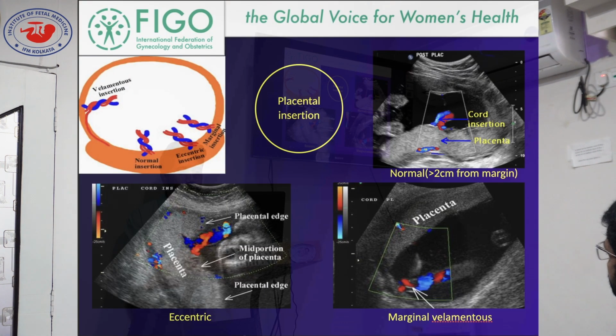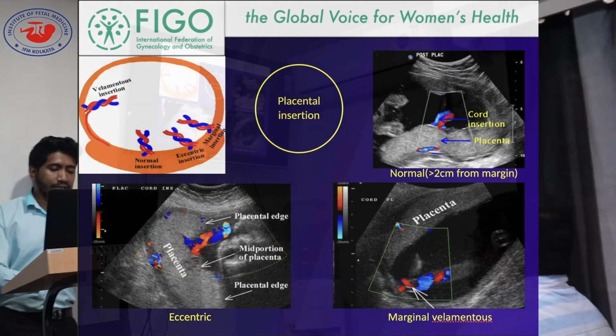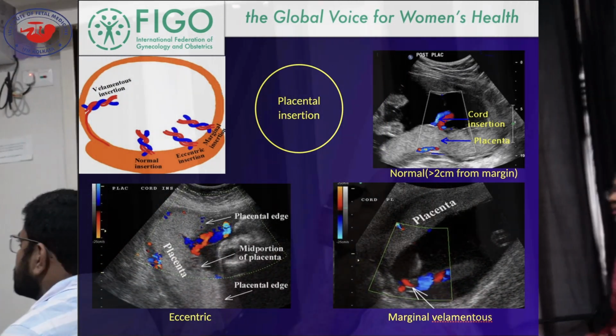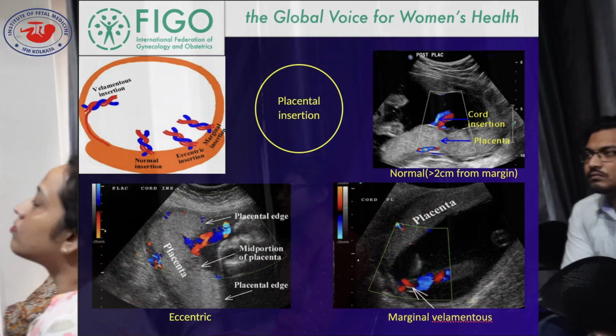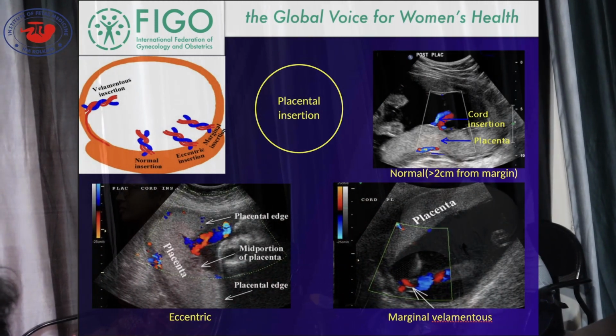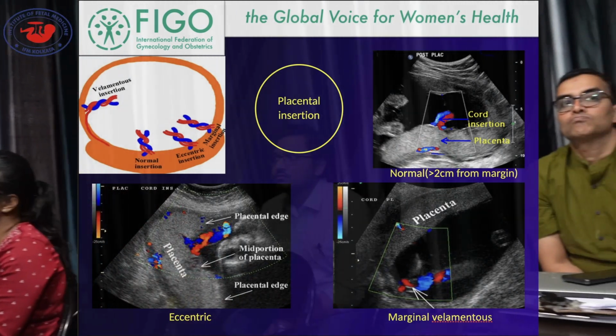Placental insertion, we all know this very well. Filamentous insertion, this is the normal insertion almost in the center. This is eccentric insertion, meaning one side but not at the margin, and marginal insertion, it is absolutely at the margin. So here all the examples are written over there, shown over here. This is the mid position, that is normal placental insertion of the umbilical cord. The cord insertion in the placenta over here is marginal. Here is the normal, here is the eccentric. See, almost you all understand this, na?